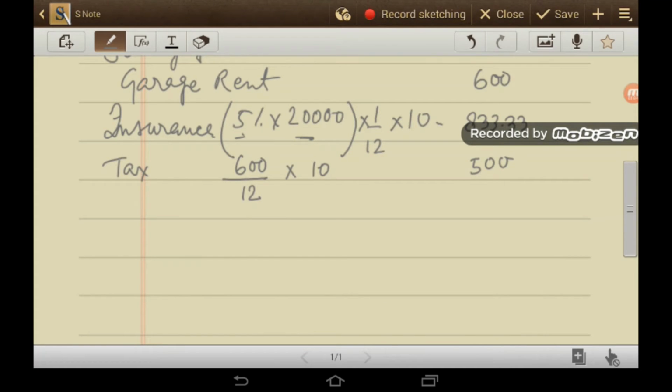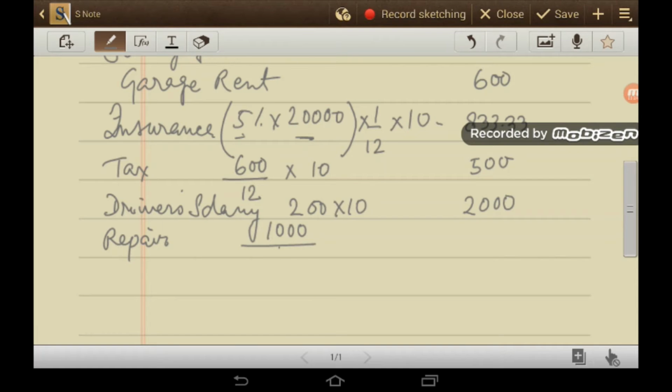Next is driver's salary. What is the salary of driver? 200 per taxi. So there are 10 taxis, so 2000 rupees. Next is repair. Annual repair is 1000 rupees. So monthly repair, divided by 12, and for how many cars? 10 cars. So this is also 833.33.